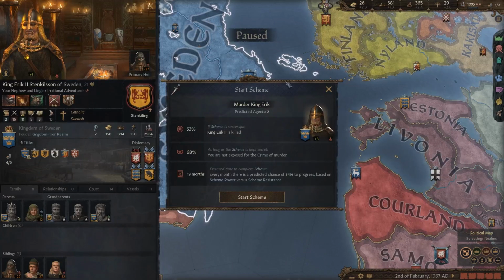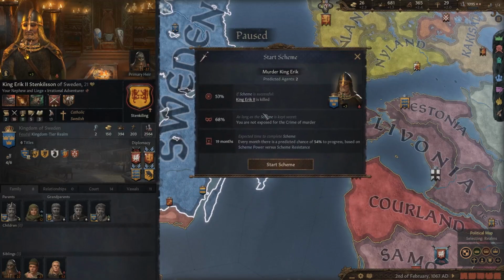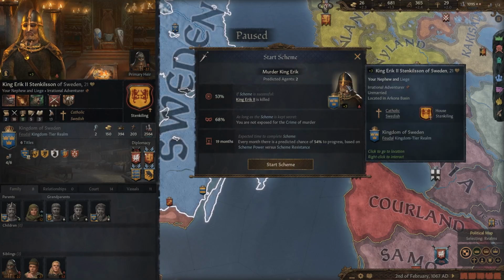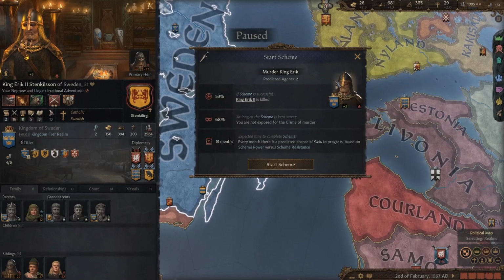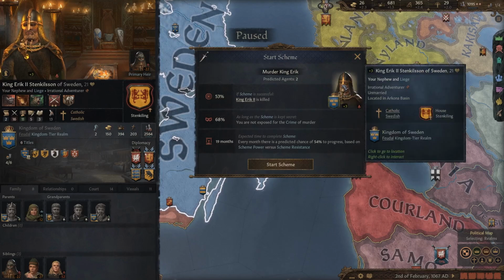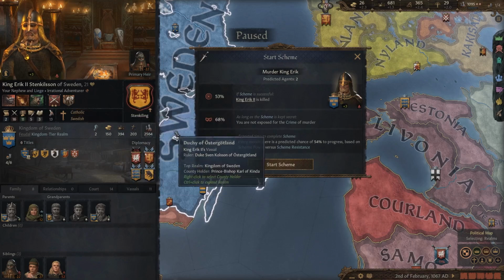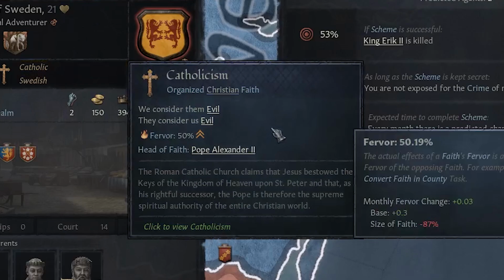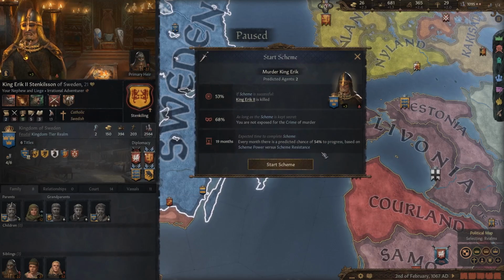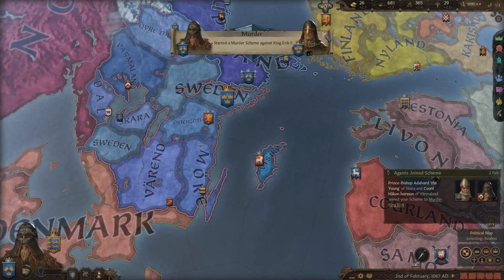Also, I think I will start my murder scheme on King Erik here, who is my nephew, because although I have religious freedom, which means he is not able to demand conversion out of me, he is still able to revoke my titles because he's Catholic, and the Catholic religion considers our Norse religion as evil, so he can do that without getting any tyranny or being seen as an unjust ruler. So I'm going to go ahead and start the scheme right away.